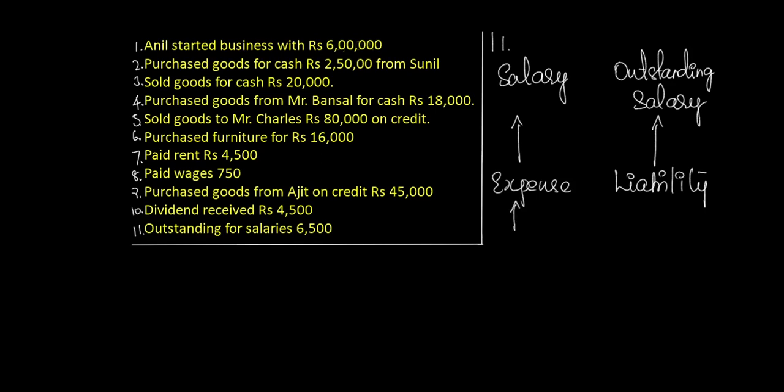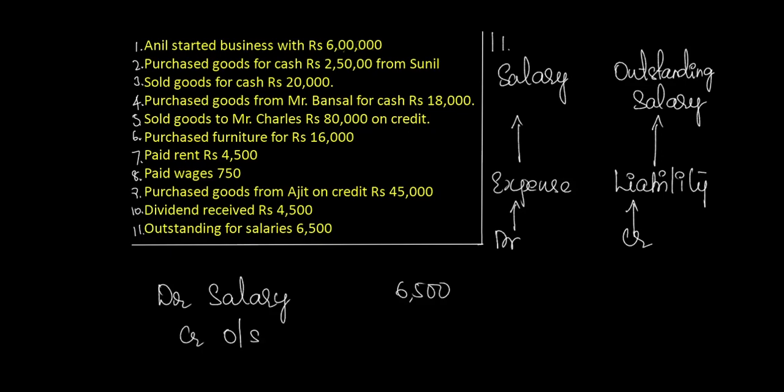The reason why it is a liability is, though we have incurred the expenditure, the business has not yet paid the money owed to the employees. Therefore, in this case, both the expense, that is salary, and the liability, which is outstanding salary, have increased. Applying the rules of expenditure and liability, the journal entry would be debit salary, because it is increase in expenditure, and credit outstanding salary, because it is increase in liability.